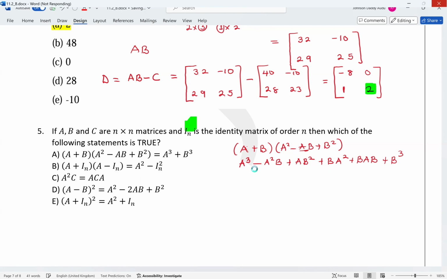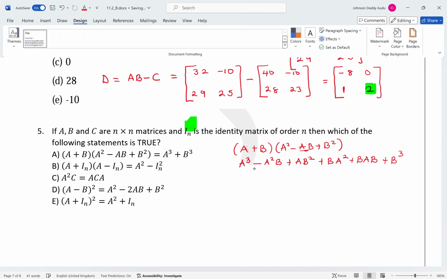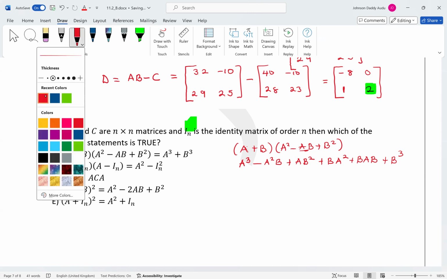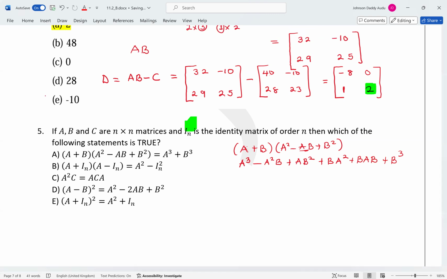Let's look at this term. Will the term cancel? No, they will not cancel, because here you have AB squared. So this will not happen here. Okay, so let's look at this expansion again. Hope this is A times A squared is A squared B. A times this. So this times this is this. This multiplied by this is this one, right?